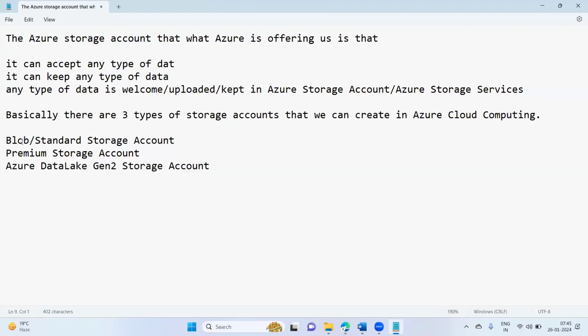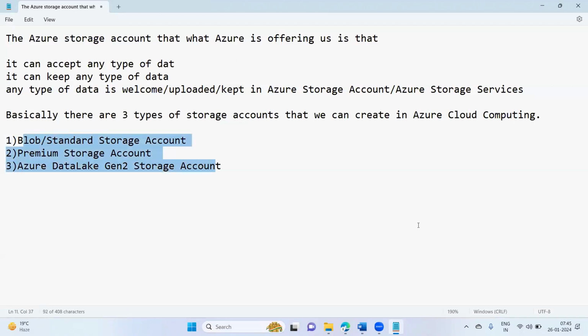These three types of storage accounts we can create in Azure Cloud Computing.